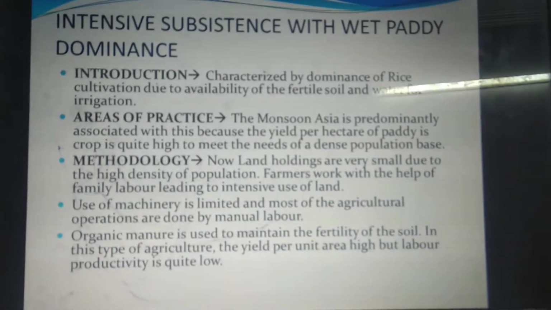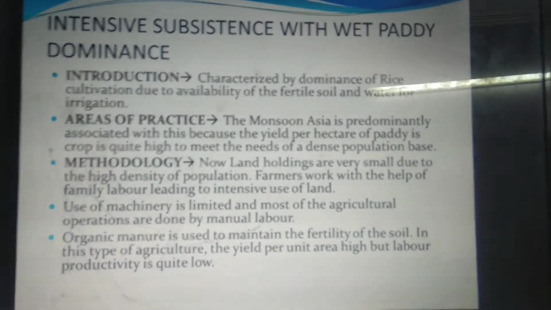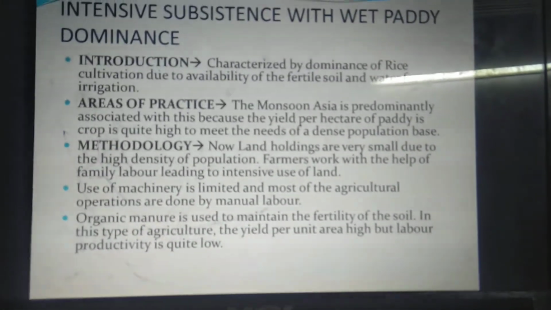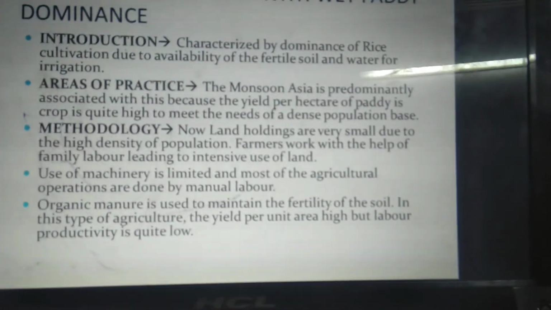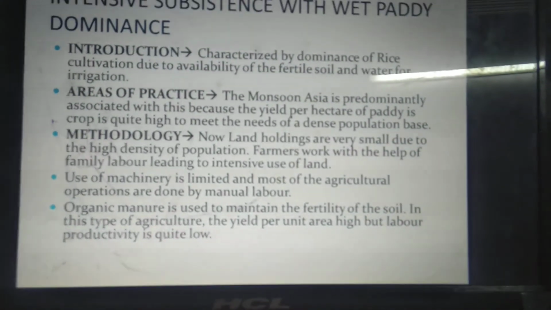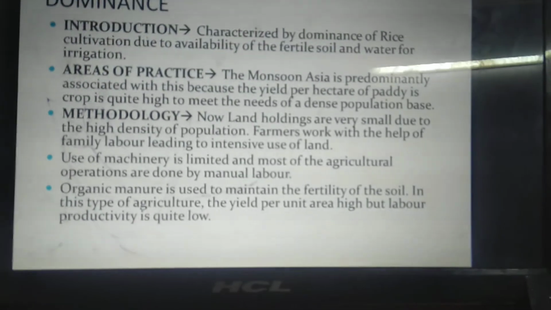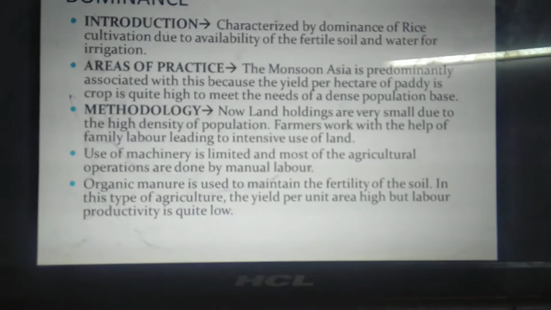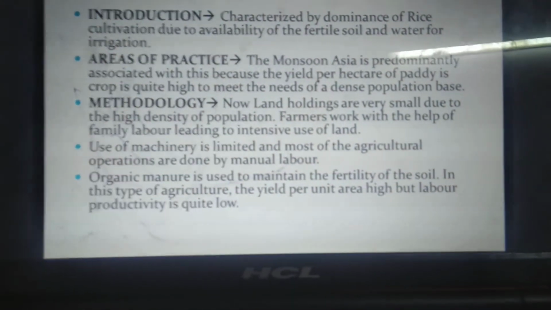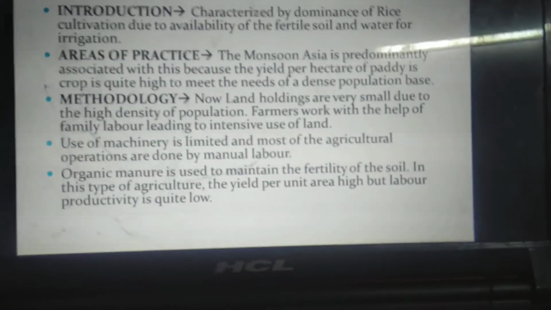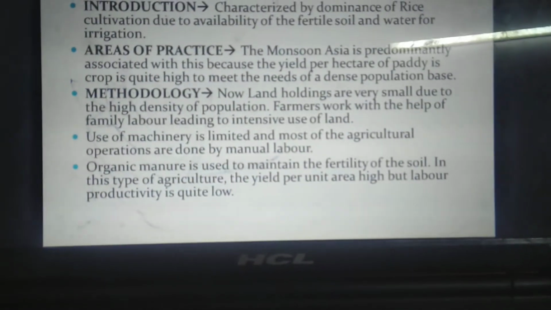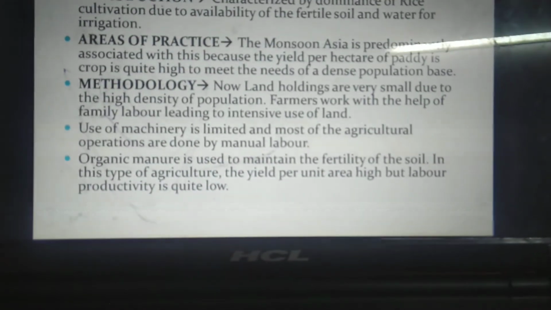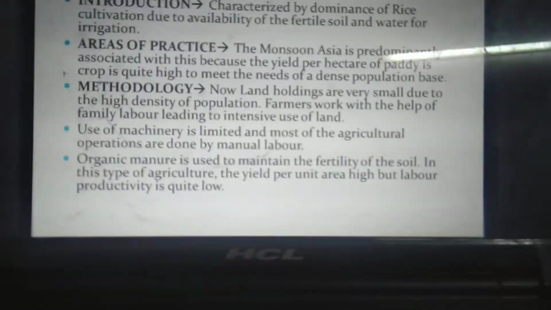Machinery use is very limited, and all or most of the agricultural operations are basically done by manual labor. Organic manure is used to maintain the fertility of the soil, and in this type of agriculture, yield per hectare is high, but labor productivity is very low because of one of the basic problems which agriculture faces in this part of the world, disguised unemployment. Because all the farmer's family is employed as labor, the yield per hectare of the crop is high, but the labor productivity is quite low.